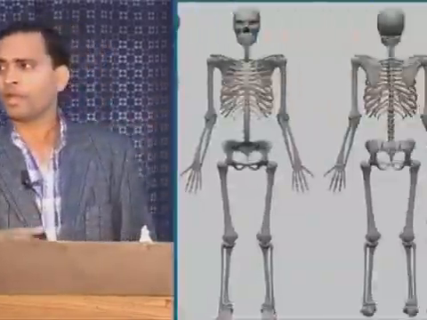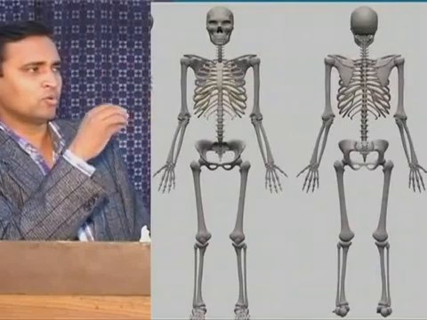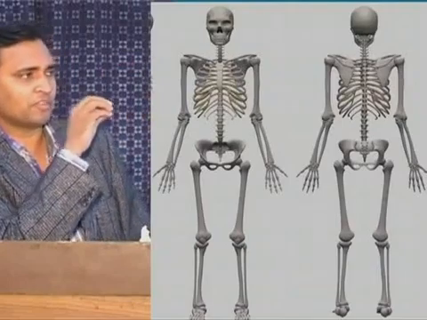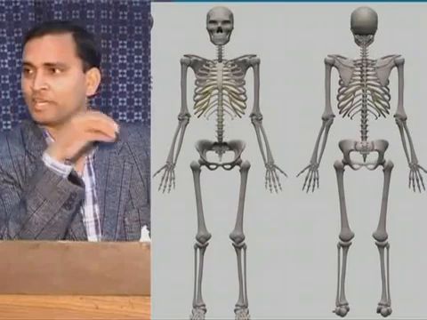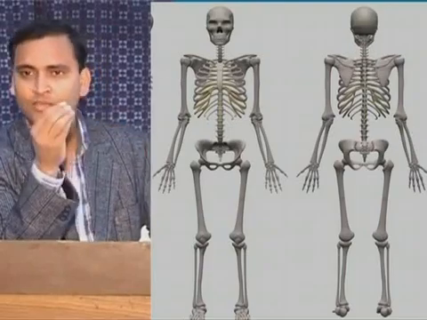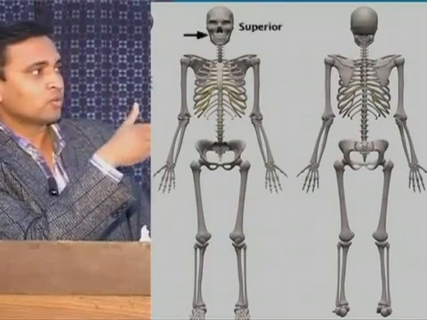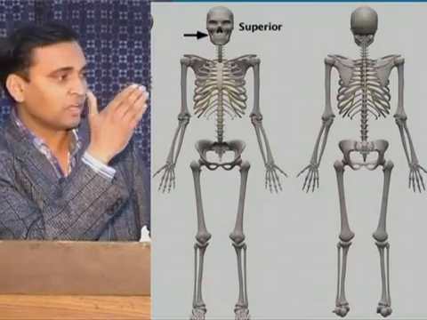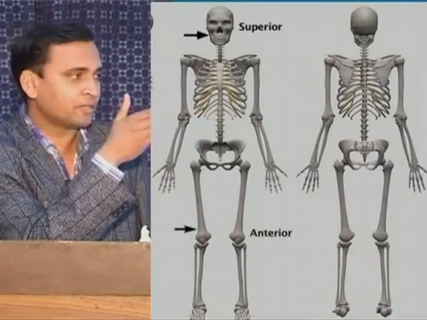We were discussing the different terminologies used to describe position and movement. Just see this diagram, and by seeing it you are able to differentiate lateral, medial, superior, anterior, caudal, cephalic. Superior means towards the head. Inferior means towards the feet.